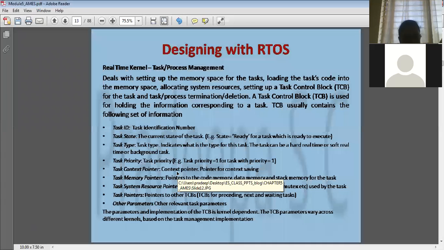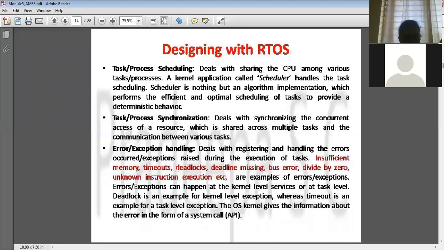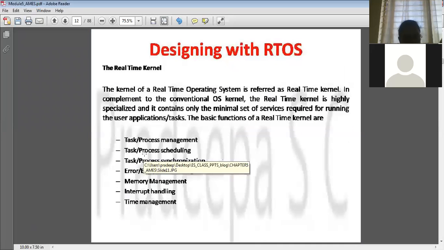So this is real-time control. Okay, so tomorrow we'll see the second function of the real-time operating system, that is task process scheduling. So these are the main functions in the real-time operating system.